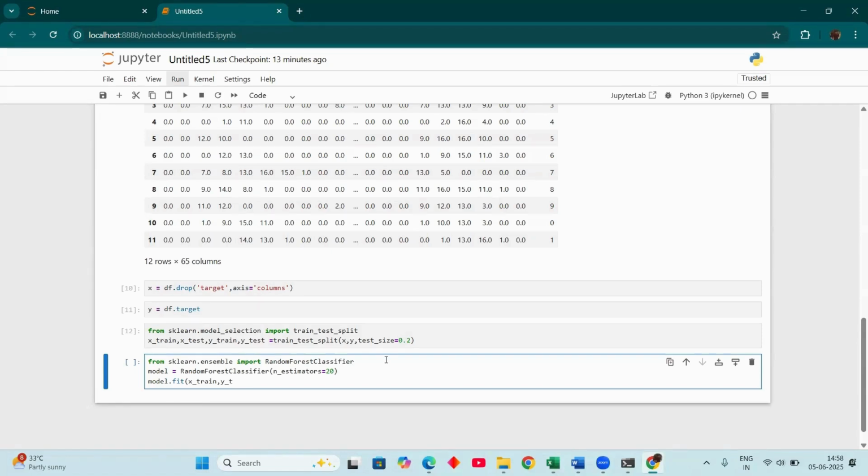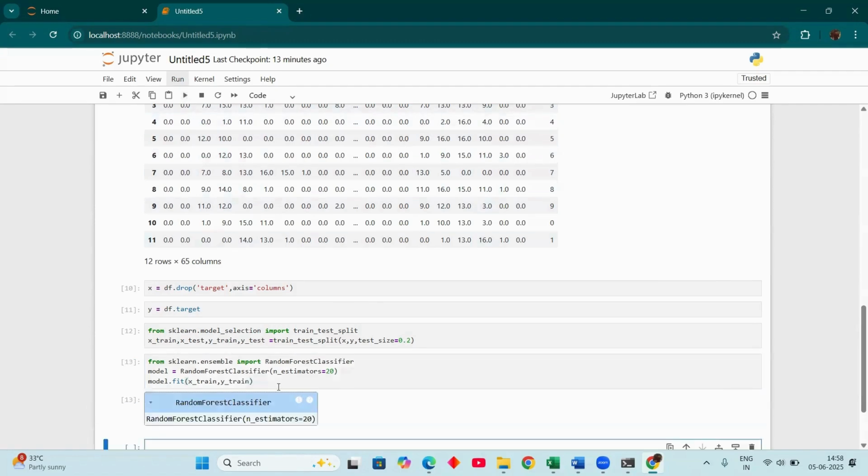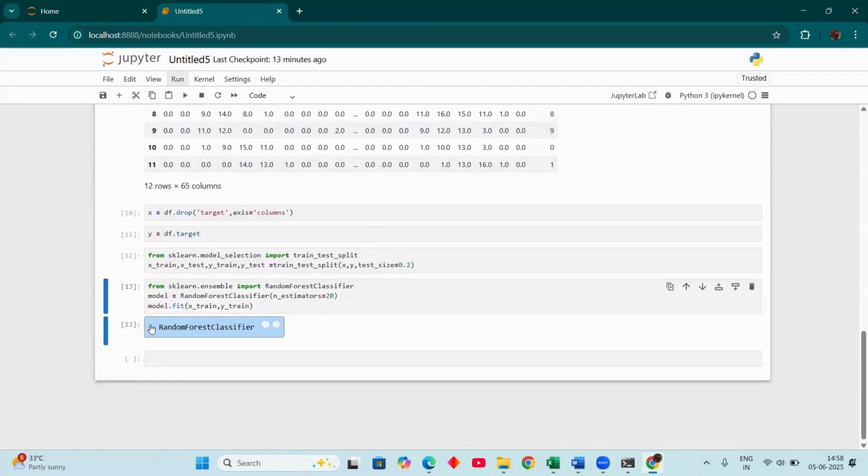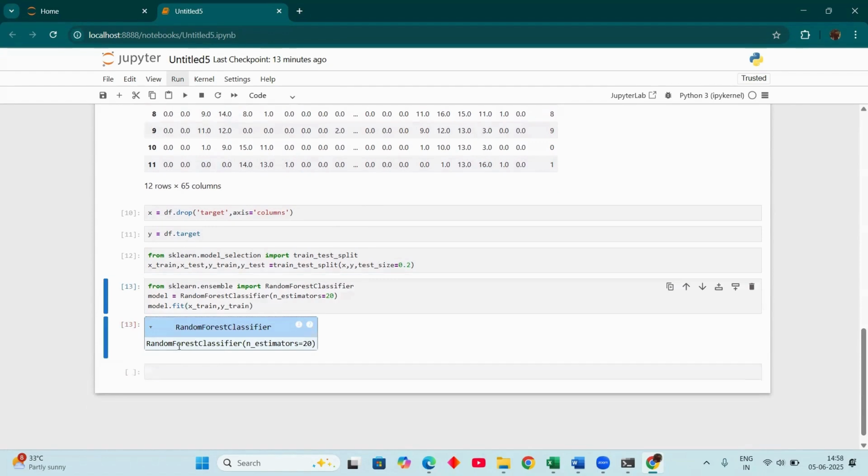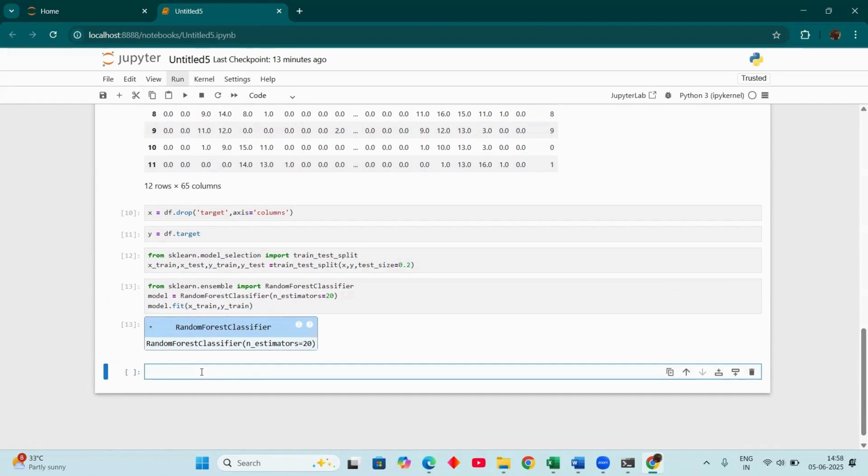After that we want to check the score of the model. Now the model was completely built. Let us hope no errors will occur. Yeah, our program is successfully completed. We can see here the RandomForestClassifier with n_estimators 20 is created. Now I want to check my model score. How much score did I gain from my model?